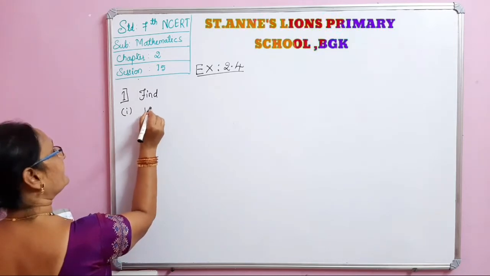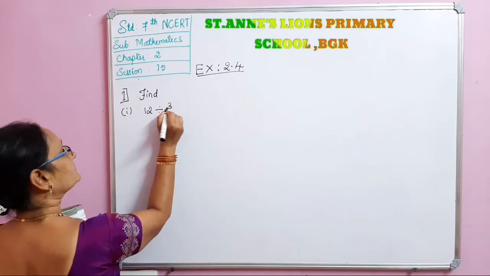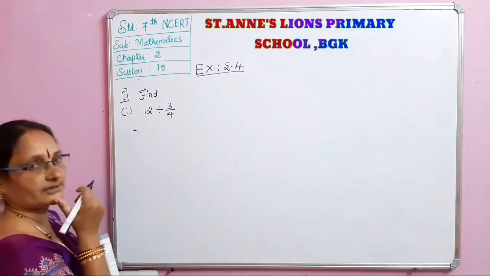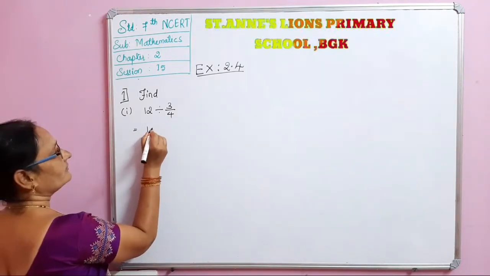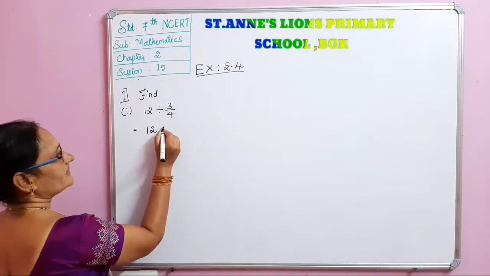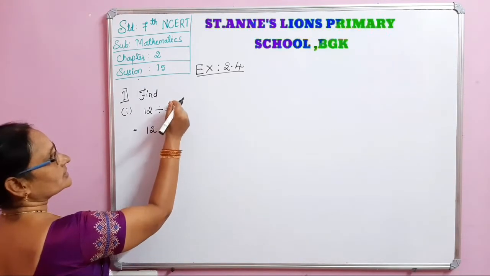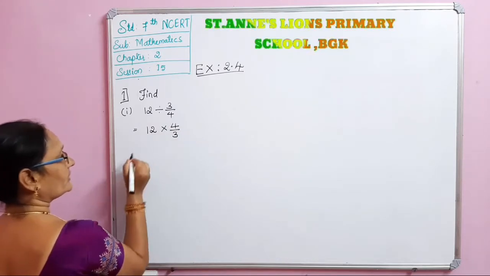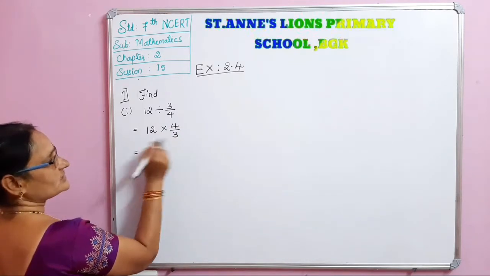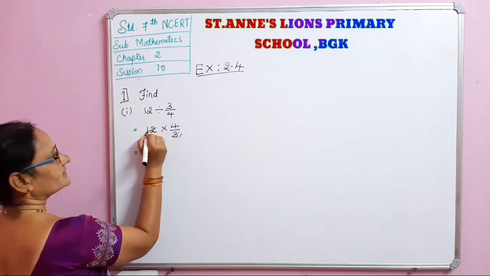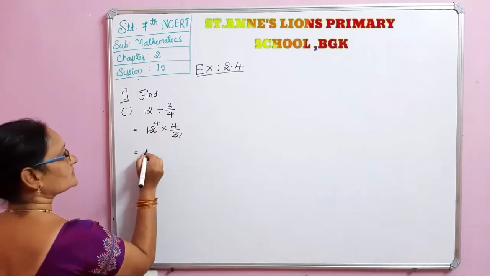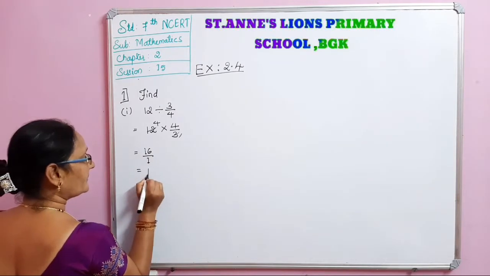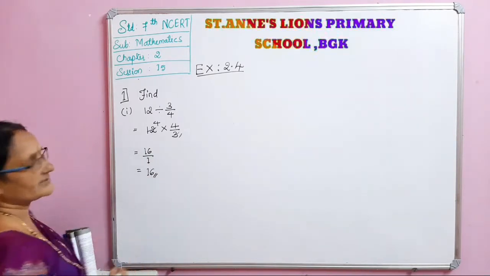12 divided by 3 by 4. Whole number by a fraction. Now the division changes into multiplication, and 3 by 4 changes into 4 by 3. Now cancellation is possible. 3 ones are 3, 4 fours are 16 by 1. This is nothing but 16, the answer.